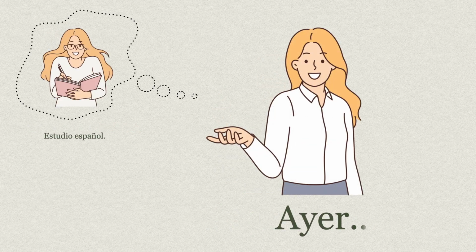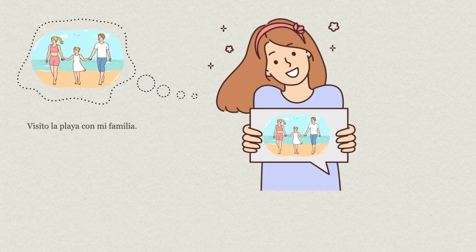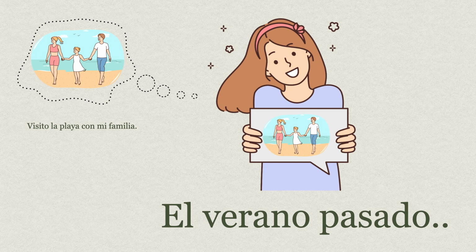Similarly, ayer, it won't be estudio. The verb is estudiar, so we'll drop AR, and since it's for yo, it will be estudié. So this is how we have to say. Ayer estudié español. El verano pasado. We have to use indefinido because we are talking about an action or event that happened in the past and has no connection with today. It's a complete action. Visito. The verb is visitar. We drop AR and say visité because it's for yo. So this is how we'll say. El verano pasado visité la playa con mi familia.